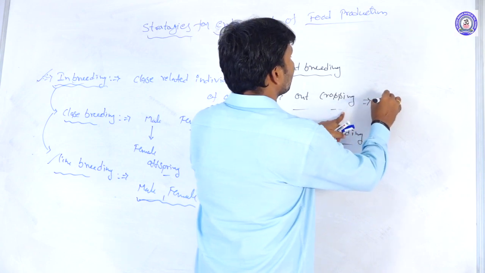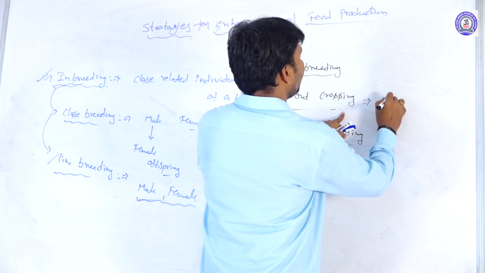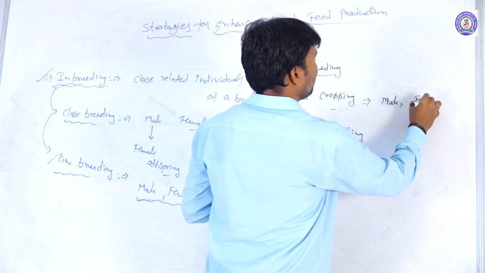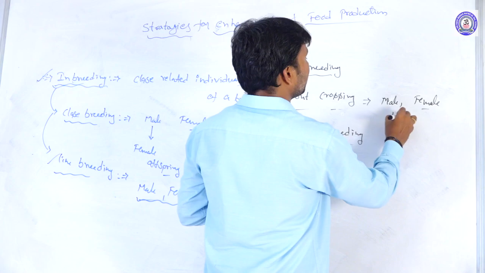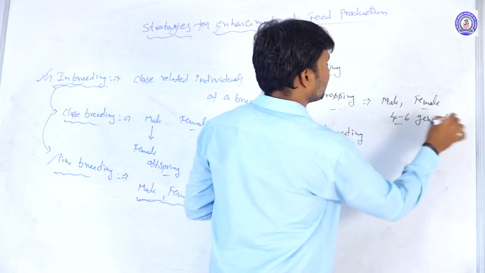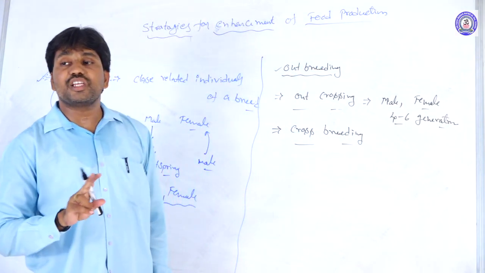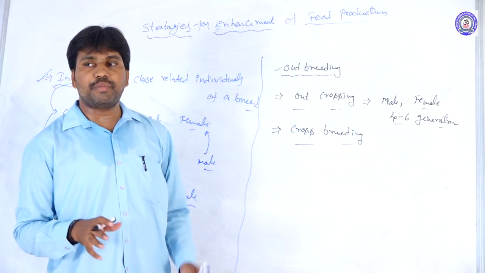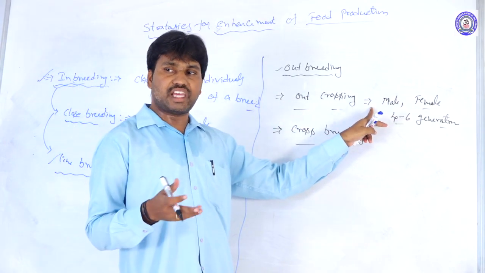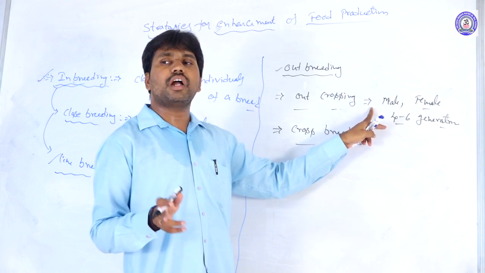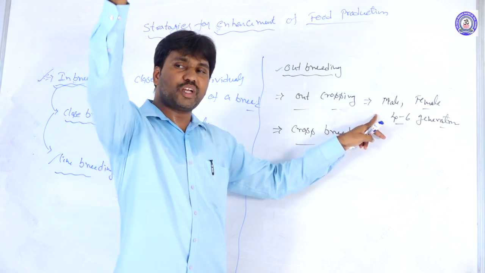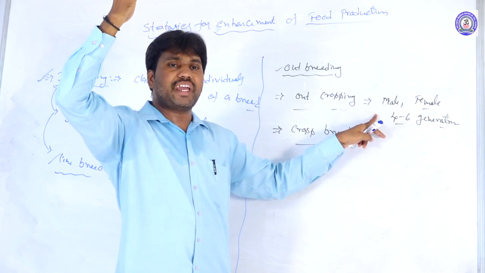In this breeding, on both the male and the female sides, for 4 to 6 generations there is no common ancestor. The male and female are of the same breed, but even so, they have no common ancestor within 4 to 6 generations; only before that may they share one.